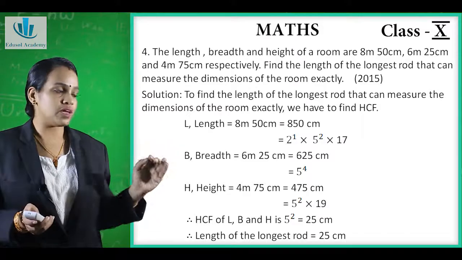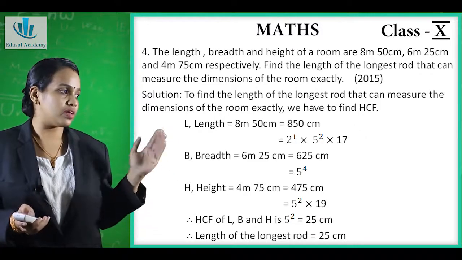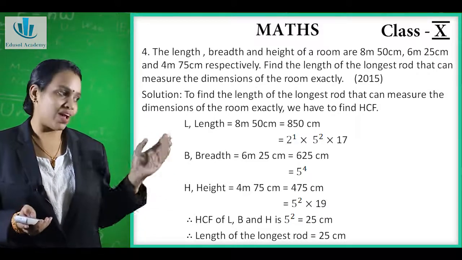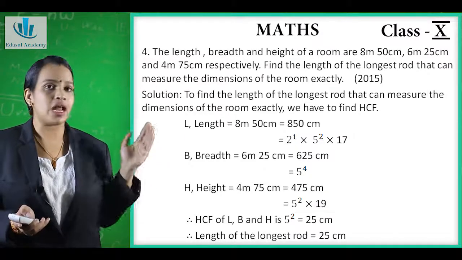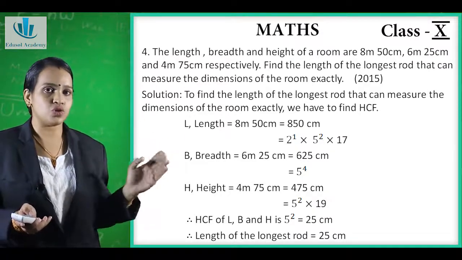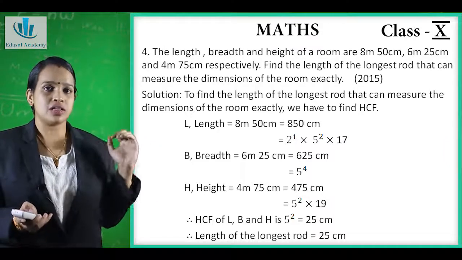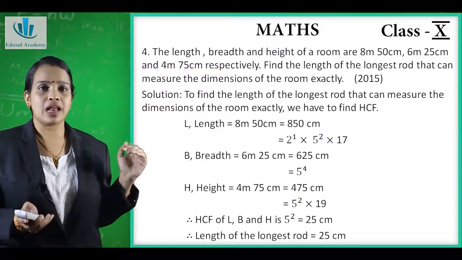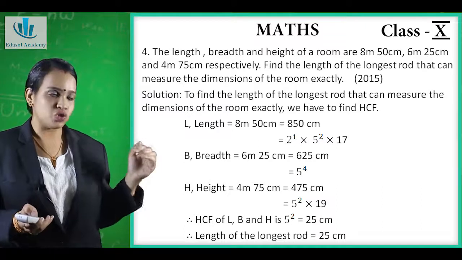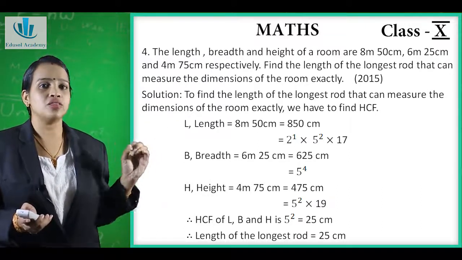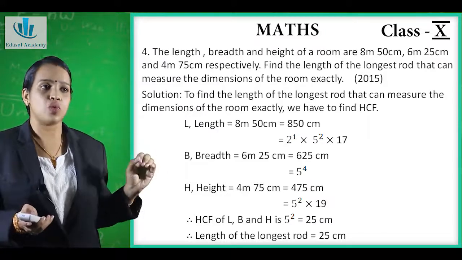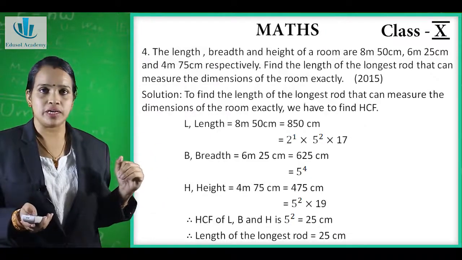Breadth 625 centimeter, the factors are 5 raised to 4. Height, which is equal to 475 centimeter, and the factors are 5 raised to 2 into 19. Now the HCF of length, breadth and height is nothing but 5 raised to 2, which is equal to 25 centimeter. Therefore, the length of the longest rod is equal to 25 centimeter.